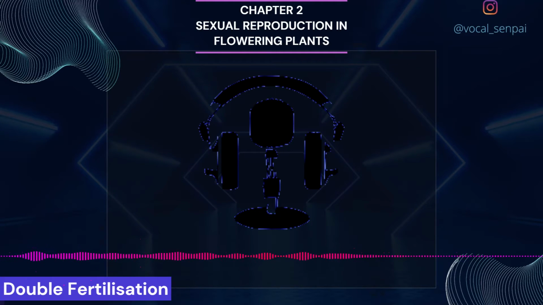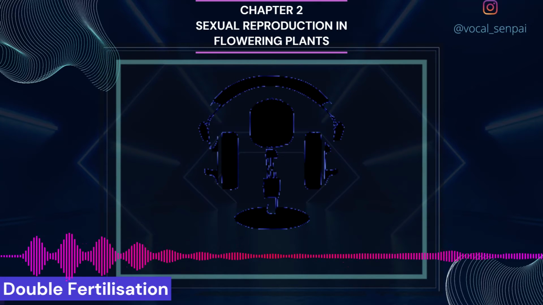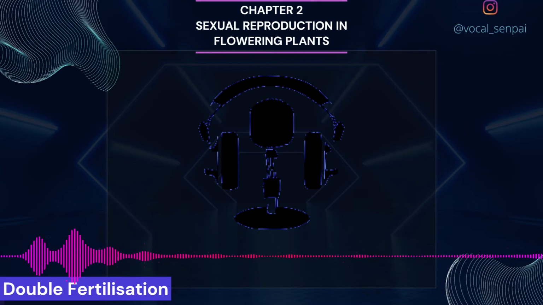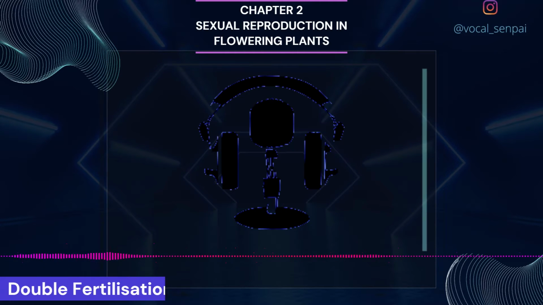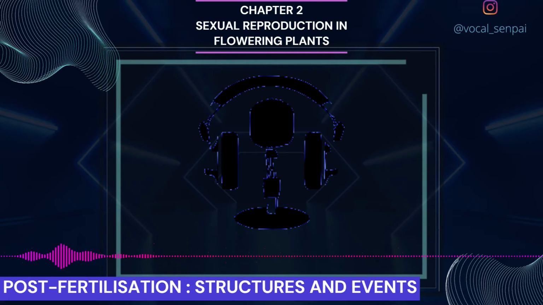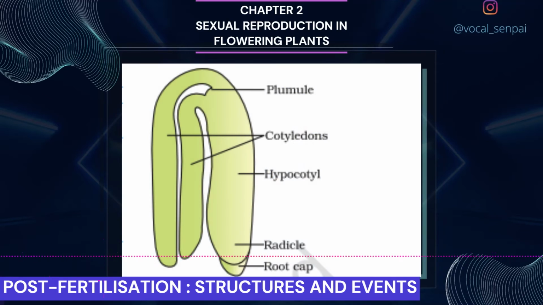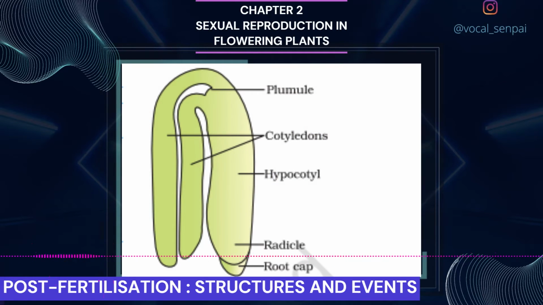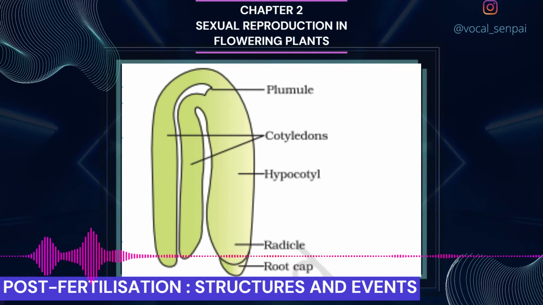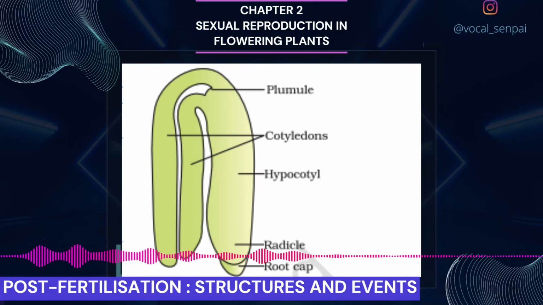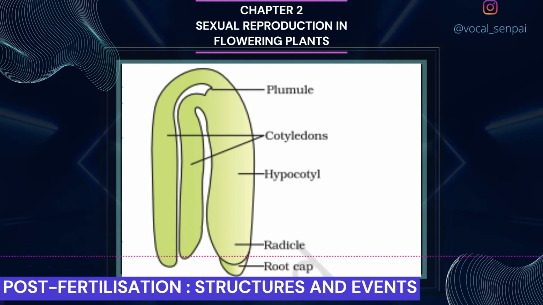The central cell after triple fusion becomes the primary endosperm cell, PEC, and develops into the endosperm, while the zygote develops into an embryo. Post-fertilization structures and events. Following double fertilization, events of endosperm and embryo development, maturation of ovules into seeds and ovary into fruit, are collectively termed post-fertilization events.